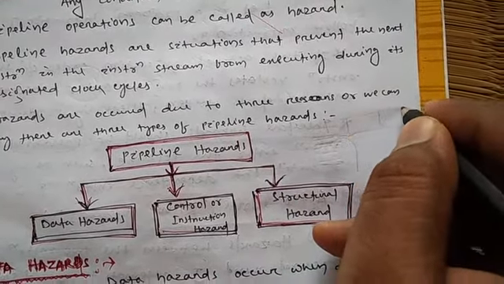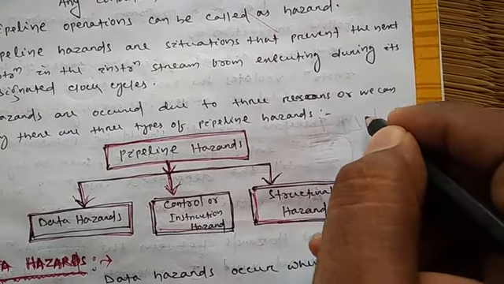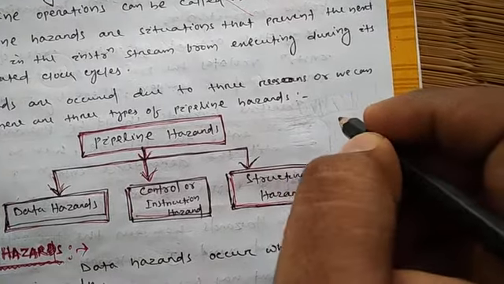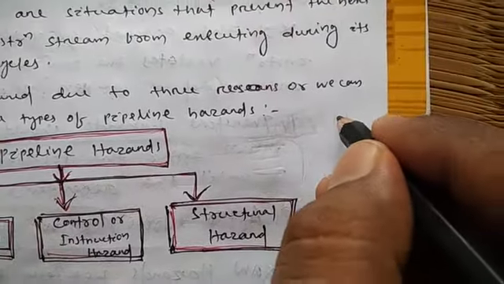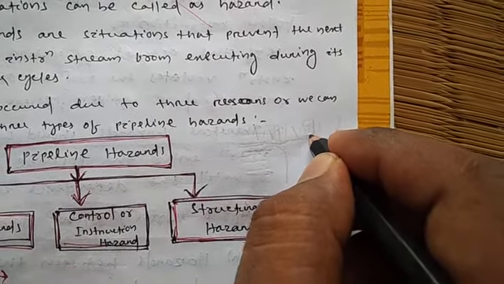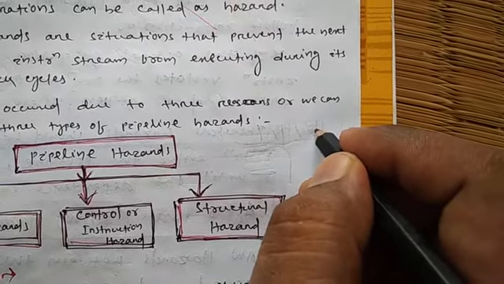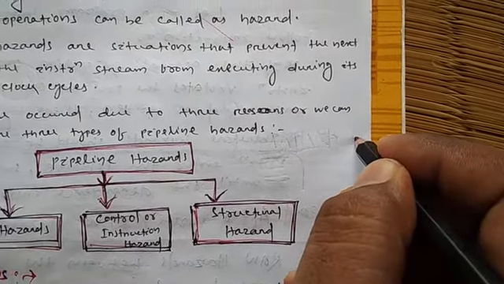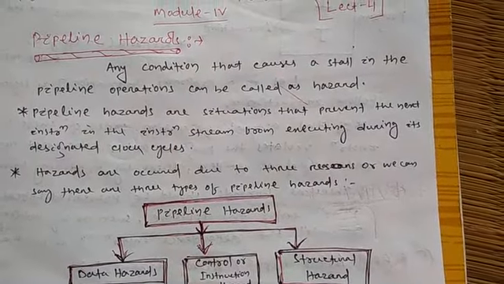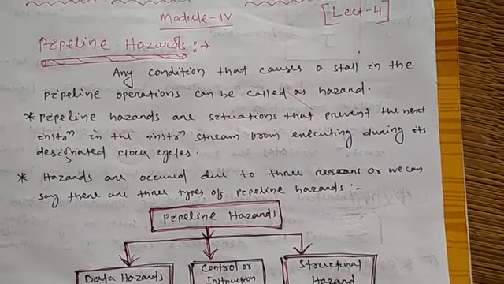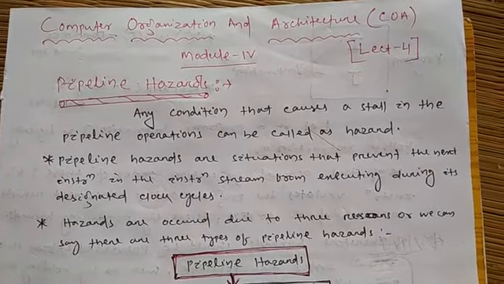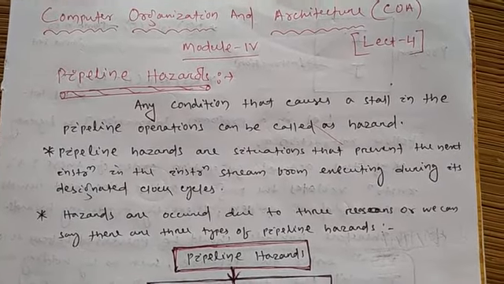Or suppose this is a pipeline, a 4 stage pipeline. Suppose phase 1 is executed properly, phase 2 executed properly, phase 3 executed properly, but there is an interrupt or stall or problem in phase 4. So what happened? Now the execution will be stopped here. It cannot move to the next stages. So this is called what? Pipeline hazards. So what do you mean by pipeline hazards? Any condition that causes a stall in the pipeline operation can be called a hazard. Or you can say a hazard is nothing but an interrupt between the execution of instructions.